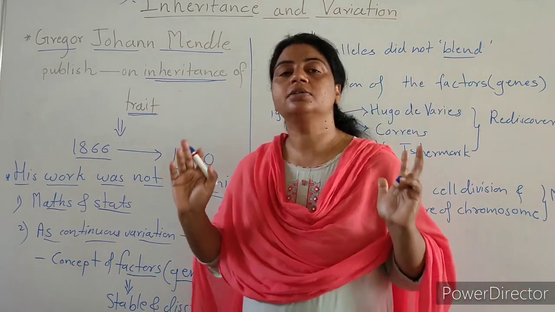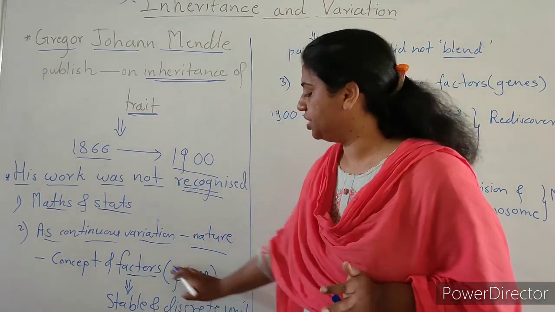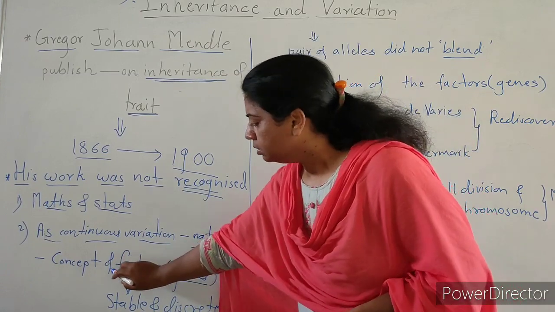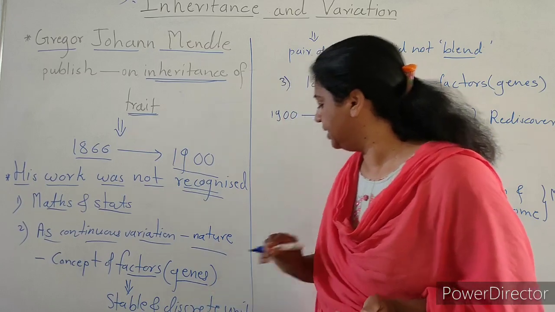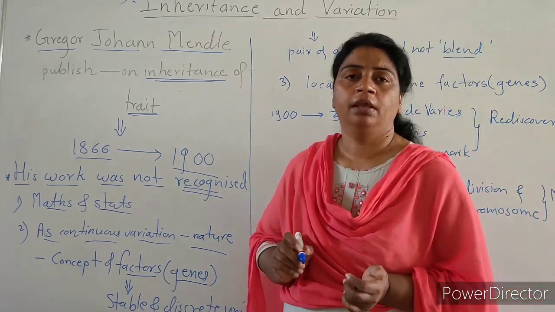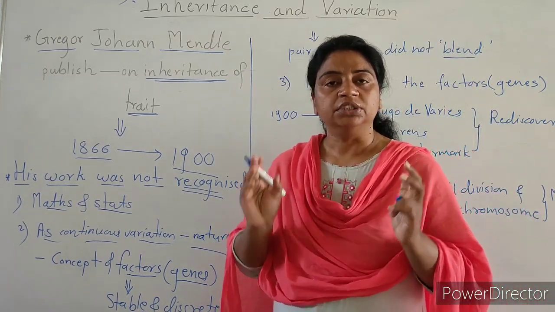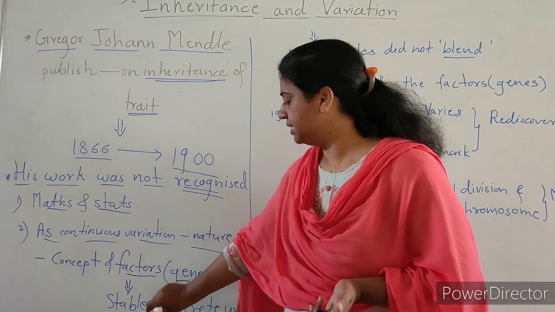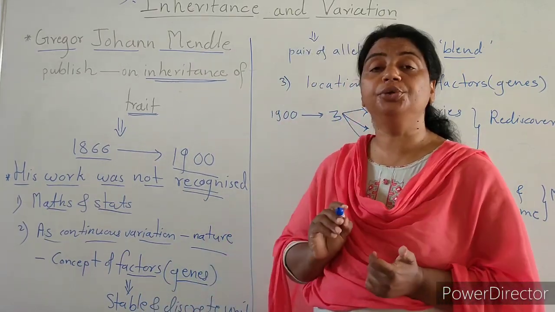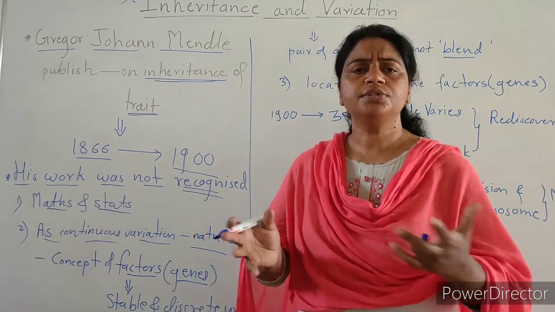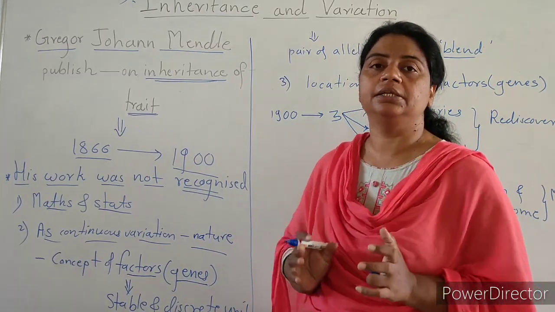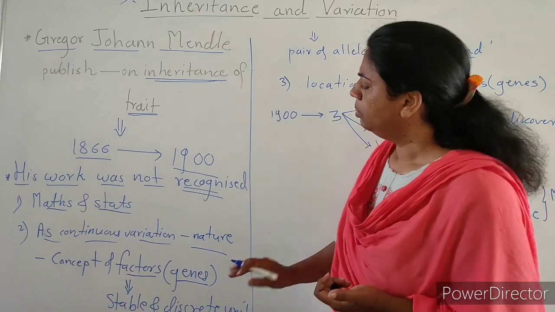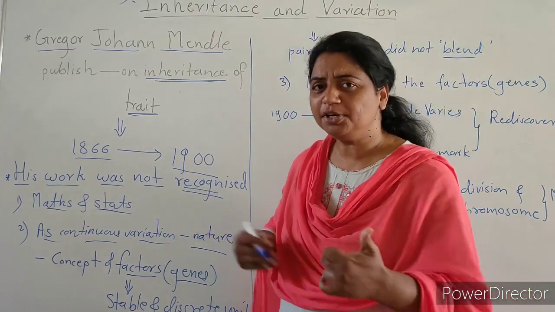At that time Mendel called genes factors. This gene or factor is a stable and discrete unit. Stable means not changed, and discrete means distinct and individual. But changes take place continuously.